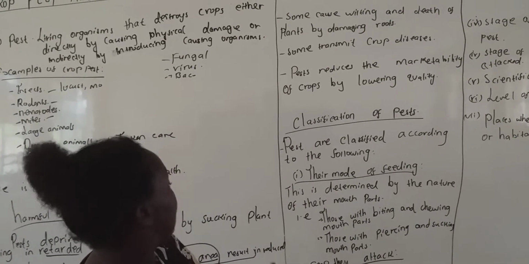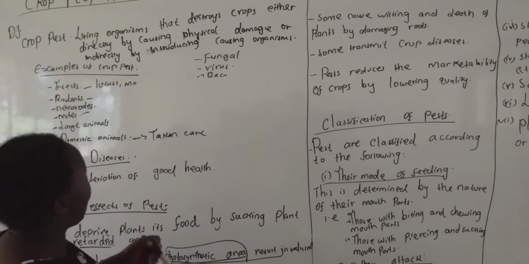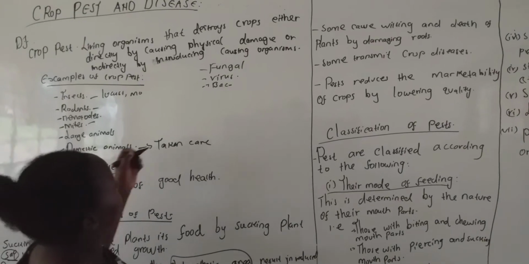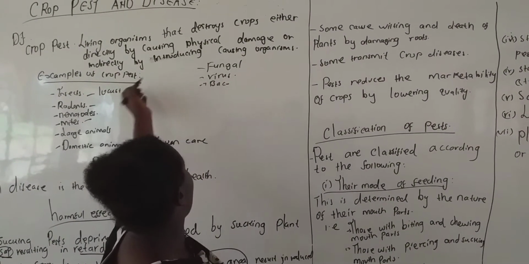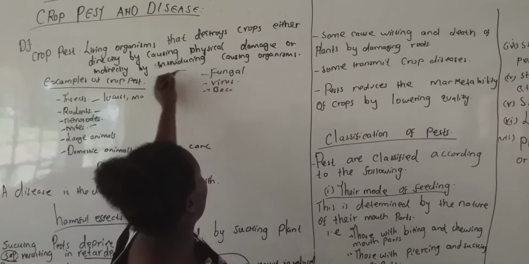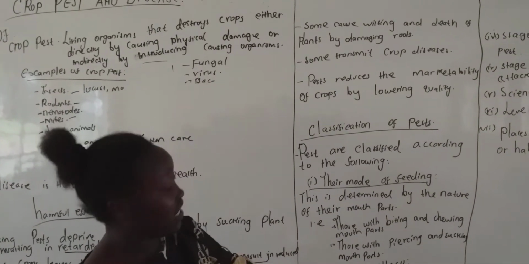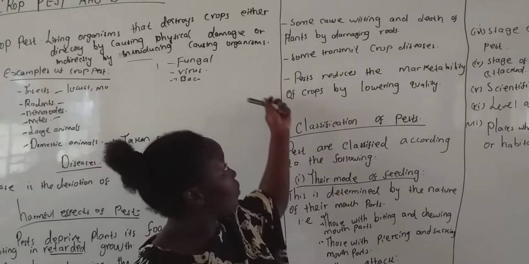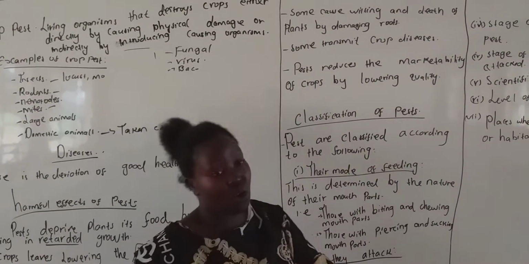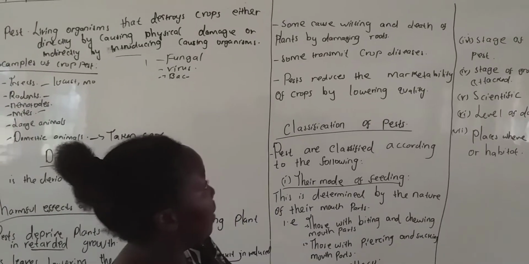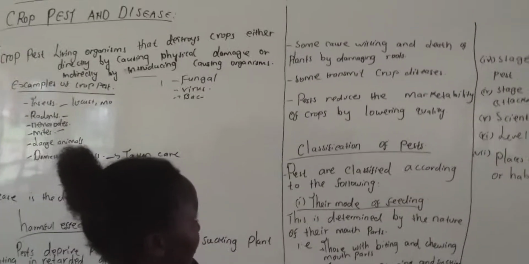Then we have some pests that are vectors because they attack the crops indirectly by introducing pathogens. So we say some crop pests transmit crop diseases because they are vectors.